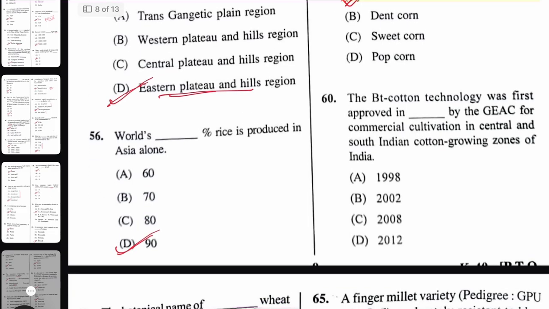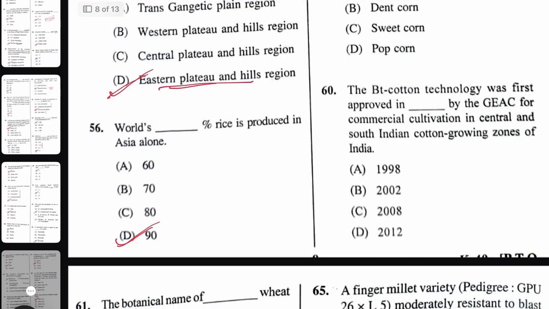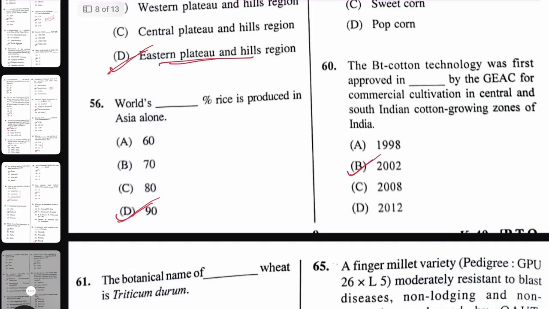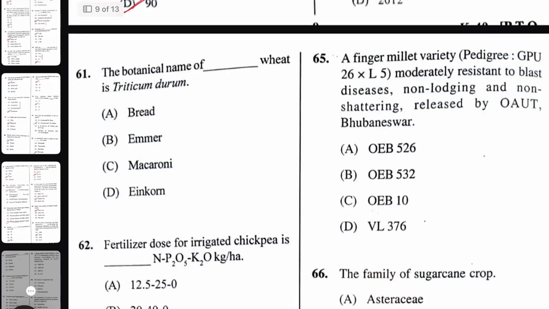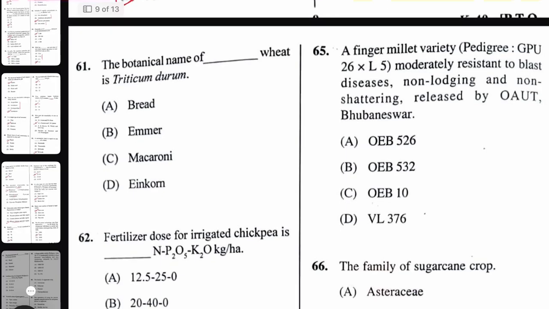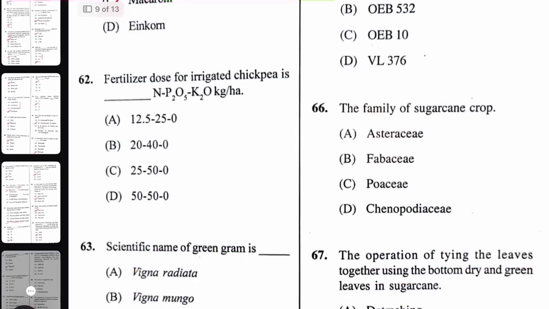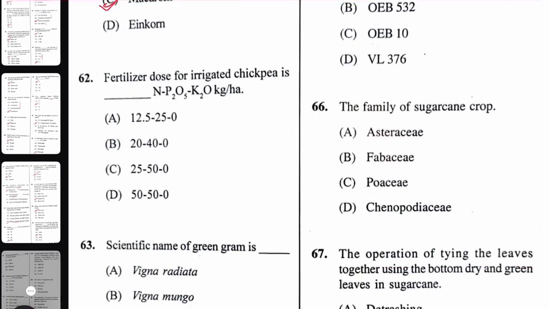Next question. The Bt cotton technology was first approved in which year by the GEAC, Genetic Engineering Approval Committee, for commercial cultivation in Central and South Indian cotton growing zones of India? That is in the year 2002. Next question, the botanical name of dash wheat is Triticum durum. Triticum durum is nothing but macaroni wheat. Next question, fertilizer dose for irrigated chickpea is dash. So the right answer will be 20:40.